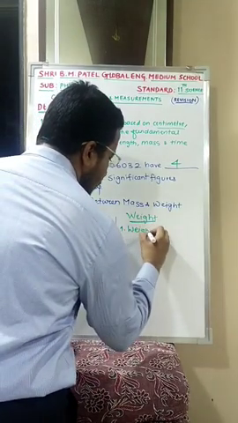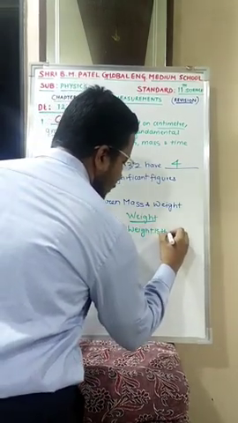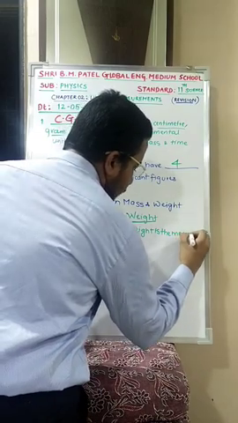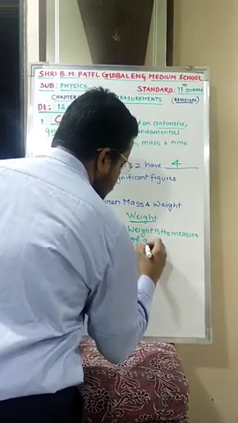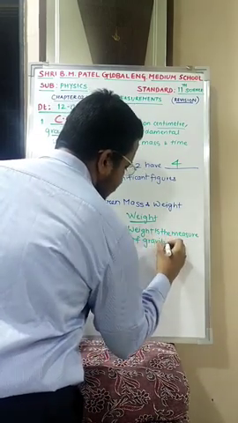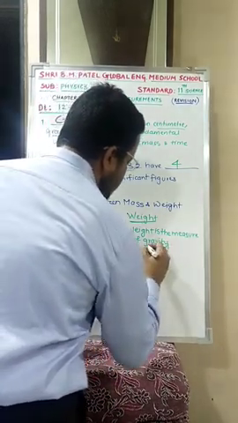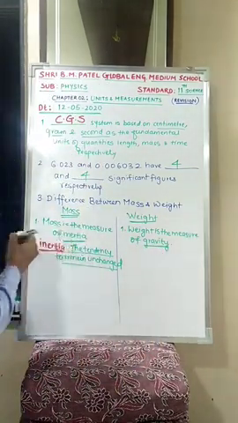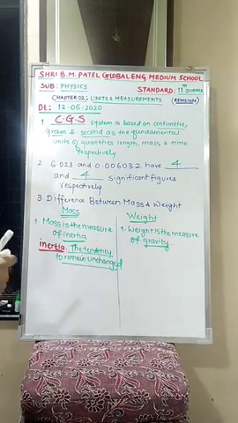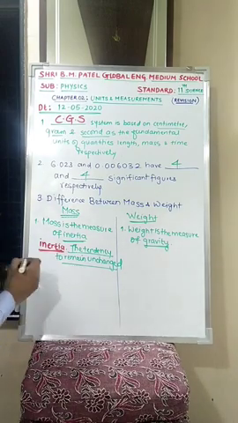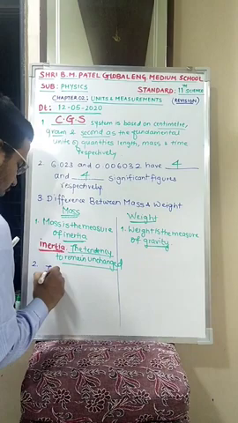Weight is the measure of gravity. Remember one thing over here. This is the measure of gravity. This is the measure of inertia. Is this clear? For the second point over here, you will be able to write that it is a scalar quantity.